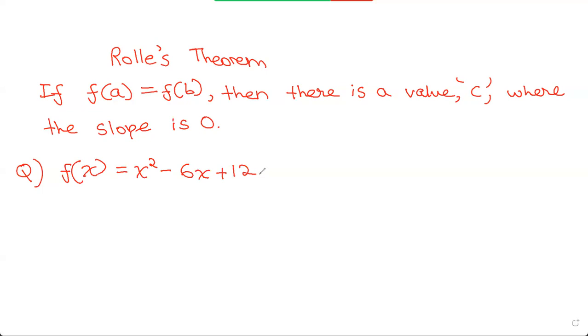And we have the 2 points a and b, which are 2 and 6. They're asking what can you judge using the MVT? Try to find the value of c.